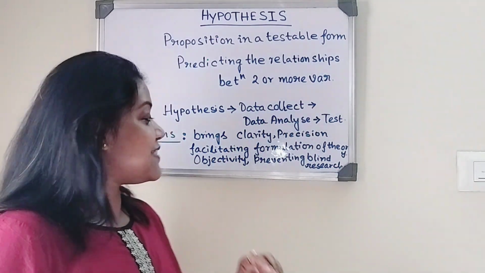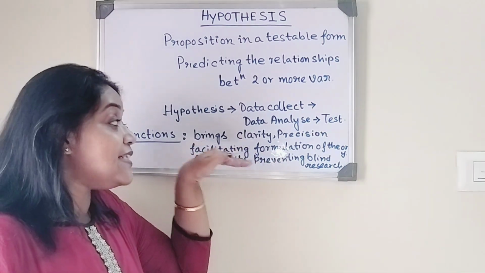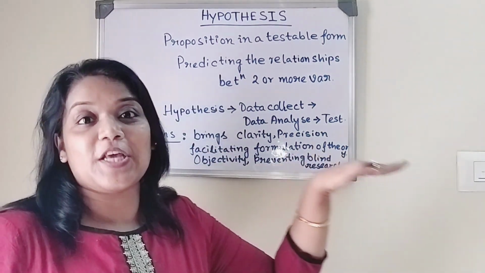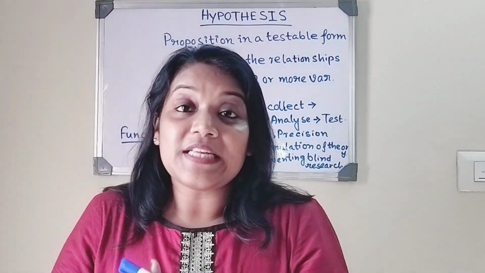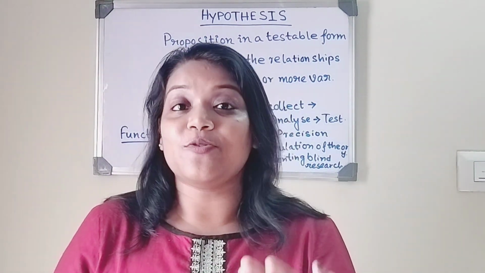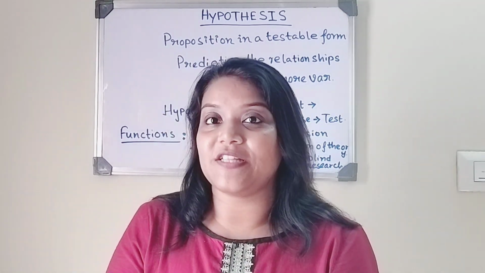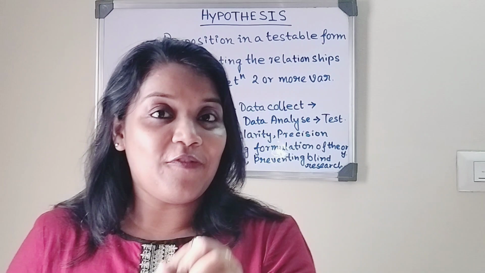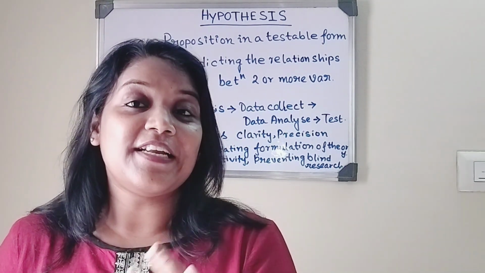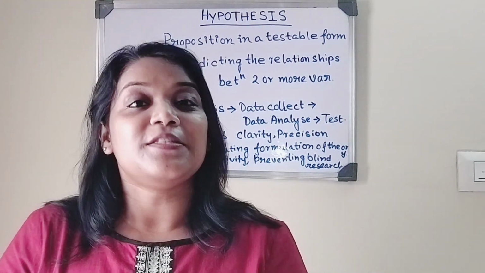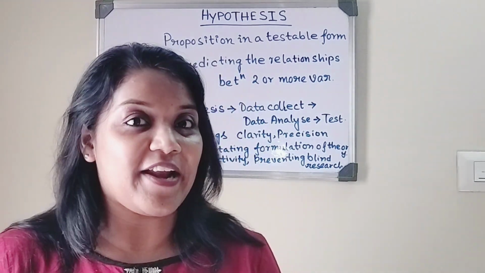Now going to the second function: it facilitates the formulation of theory. It helps to formulate the theory. That's why hypothesis facilitates the formulation of theory, and it provides a direction to the research by defining different types of variables, because it predicts a relationship or association between two or more variables.